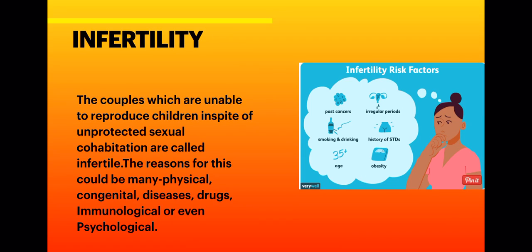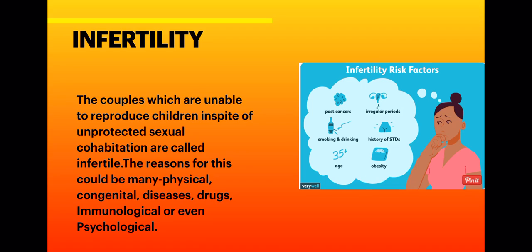Now children, you know that a large number of couples all over the world, including in our country, are infertile. That means they are unable to produce children in spite of unprotected sexual cohabitation, right? What is the meaning of unprotected sexual cohabitation? It means two persons, a male and a female, are living together and having a sexual relation with each other, yet they are not capable of producing a baby.